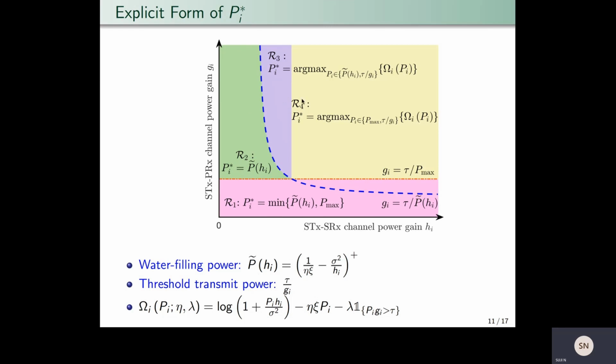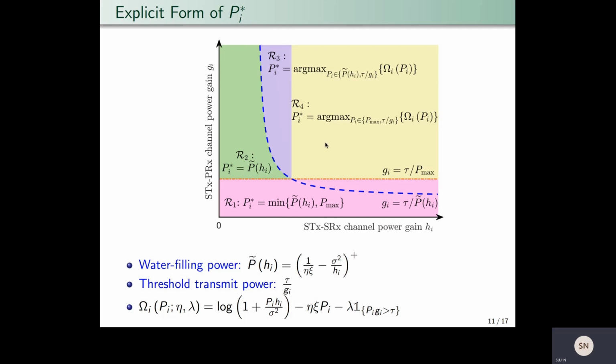Now, for regions R3 and R4, the computation of optimal power is much more involved. For example, consider region R3 shown in purple. Here, we compute the reward function values at two candidate powers, the water filling power and the threshold transmit power, and we choose the maximizing power. Here, an antenna induces interference outage only when the optimal power is the water filling power.